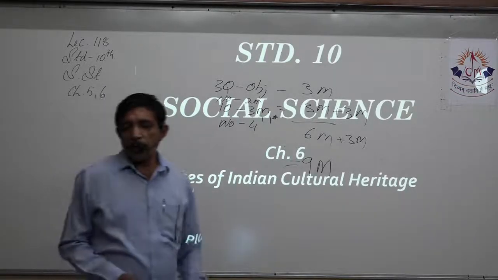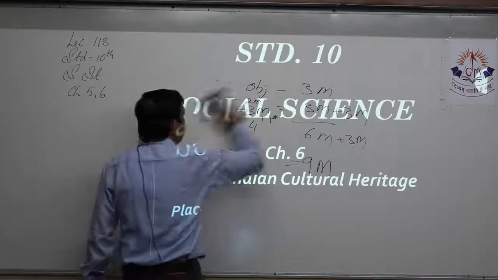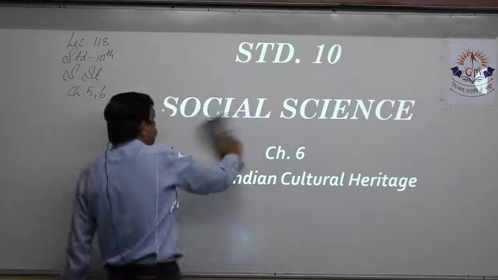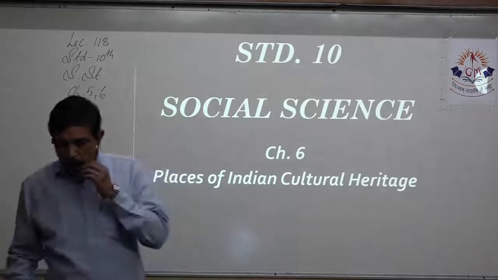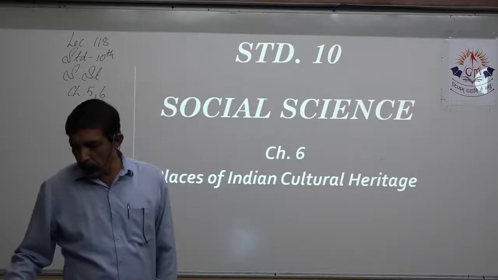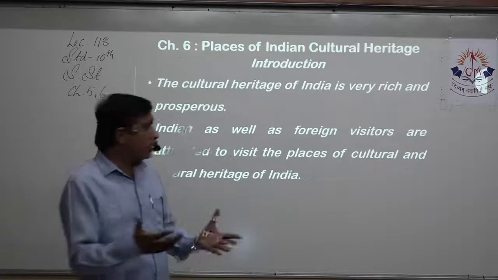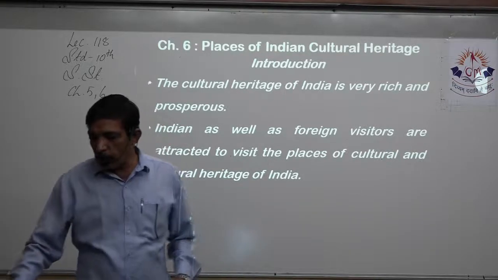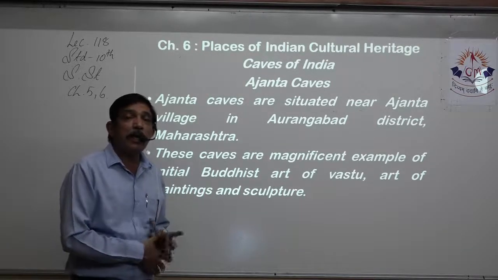Chapter number 6 is Places of Indian Culture and Heritage, right? And this chapter is quite interesting because you have lots and lots of good things to remember over here. Some of them are your favorites also, right? And we can easily write on this some places that have importance in the cultural heritage of India. Now cultural heritage, that is the opening question, right? Lots of foreign visitors are attracted to visit the places of cultural and natural heritage of India. On top of that, lots of heritage sites have been declared World Heritage Sites.